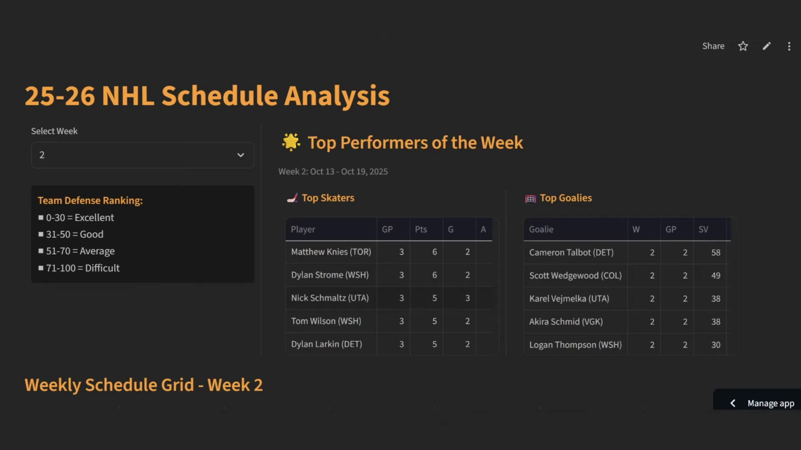Now, the good news is that I've built a tool that pretty much does everything that I was trying to do in those weekly videos. So let's take a look at that tool right now. So this is the new weekly schedule tool, and it's a little bit of a mix between a schedule analysis tool, the goalie hub, and the player hub all in one.